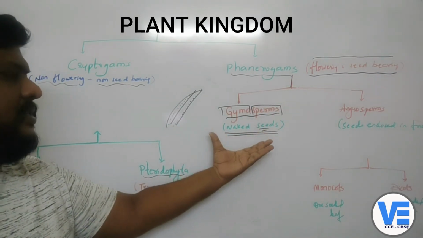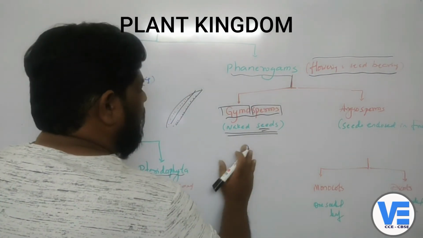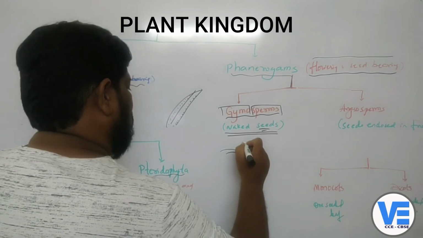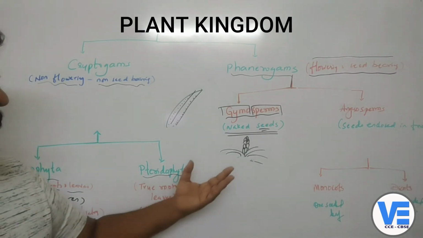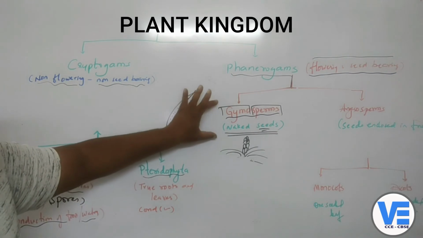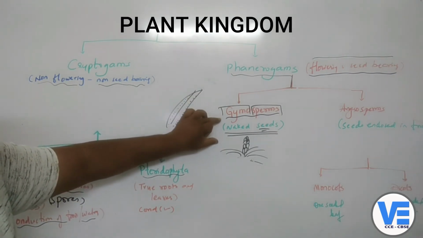So that's why they are called naked. That means you can see these seeds outside. If you see a pine plant, the leaves are like this, and you can see the seeds which are out like this. So the seeds are directly visible to us. They are not enclosed in any fruit. That's why we call it naked seeds. Gymnosperms means naked seeds.